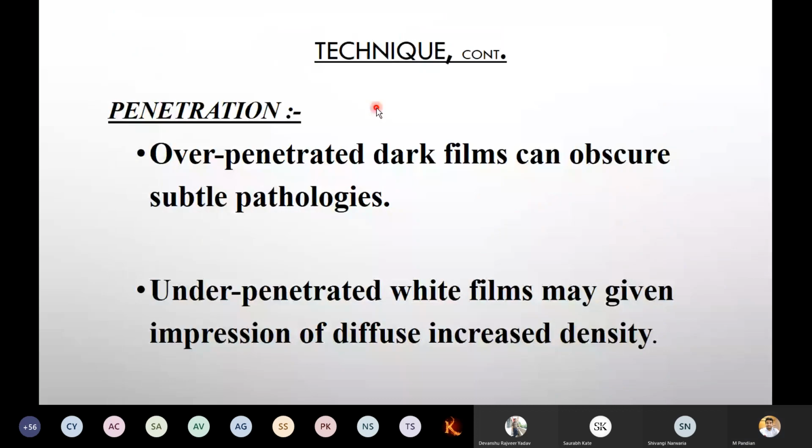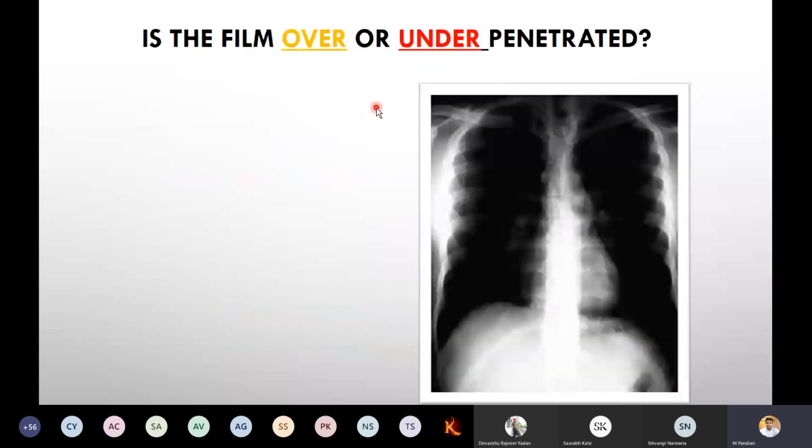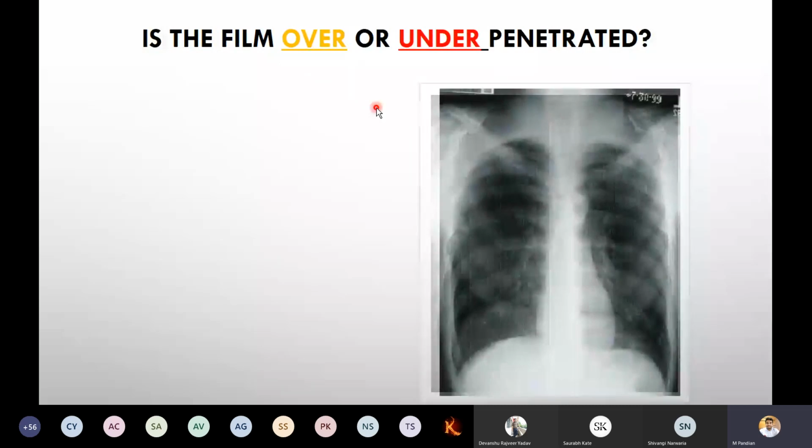Now, sir, how to identify the penetration? An over-penetrated dark film can obscure subtle findings, which will confuse the pathologist. Next is under-penetration, which gives a white film and may give the impression of diffusion or increased density. So how to identify over-penetration or under-penetration? Now you can see this film, which one is over and which one is under. You are going to answer me. First one this, second one is this.